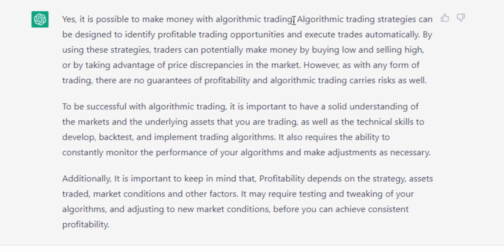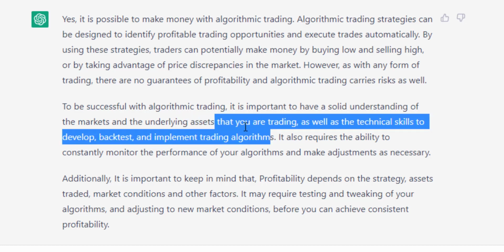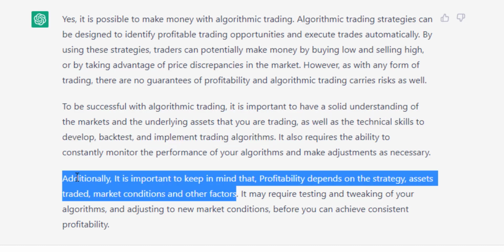It says yes, it's possible, but it also mentions risk and gives a little explanation about what algorithmic trading is. It also mentioned backtesting. It should be backtested well, and it's mainly based on market conditions. So no matter how hard we try, how nice the code and strategies we create, there's a huge effect of market conditions. I am 100% satisfied with these two answers, because we can never say yes, we can make money with algorithmic trading 100% sure. So we can never say this.